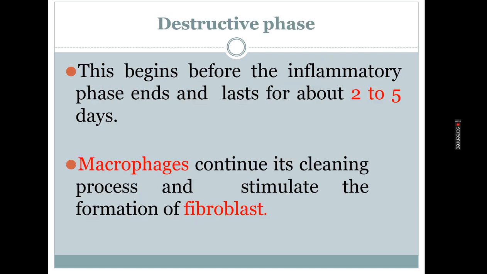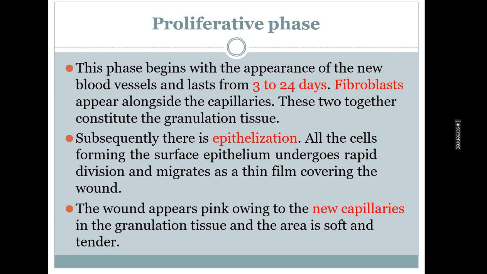So this stage lasts for 5 days. Macrophages will continue their process, that is cleaning and stimulating the fibroblasts. Third stage is the proliferative phase. It will last for 3 to 24 days. In this, what happens is fibroblasts appear alongside the capillaries. Together these constitute the granulation tissue.